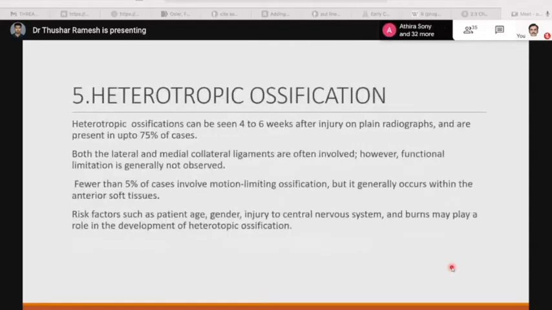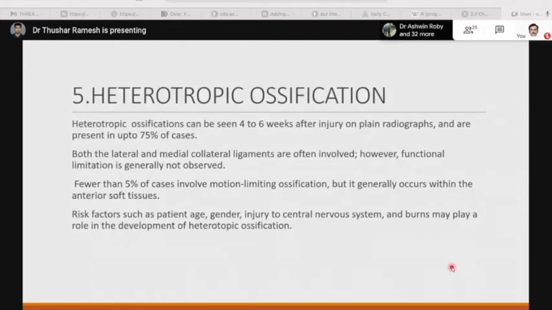Another complication is heterotopic ossification. It can be seen 4 to 6 weeks after the injury on plain radiographs and is present in up to 75% of the cases. Both the lateral and medial collateral ligaments are often involved. However, functional limitation is generally not observed.